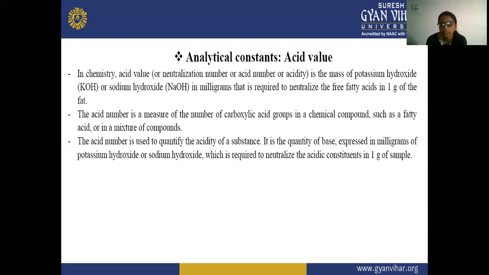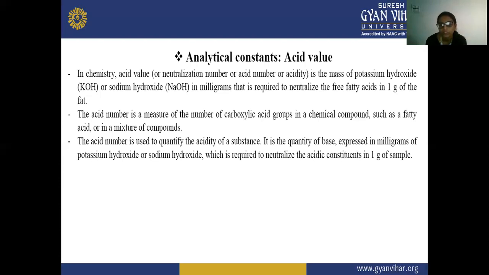The same definition is given here: acid number, or neutralization number, or acidity, is the mass of potassium hydroxide. It is the quantity of base, potassium hydroxide or sodium hydroxide, expressed in milligrams, that is required to neutralize the acidic constituent, the free fatty acids, in 1 gram of the fat, that is your sample.